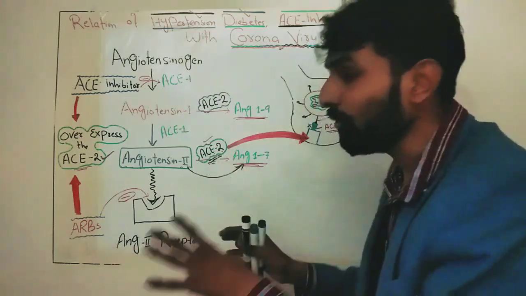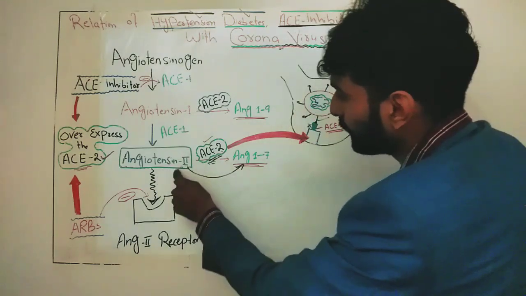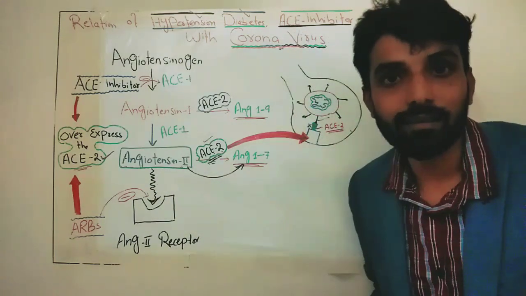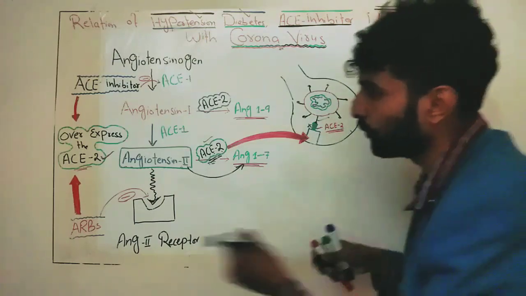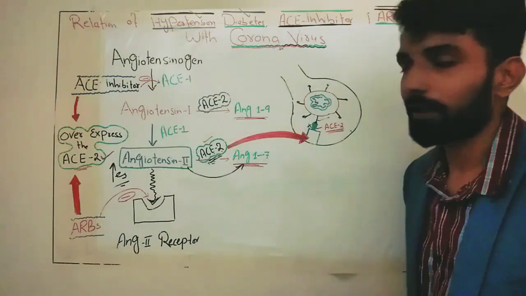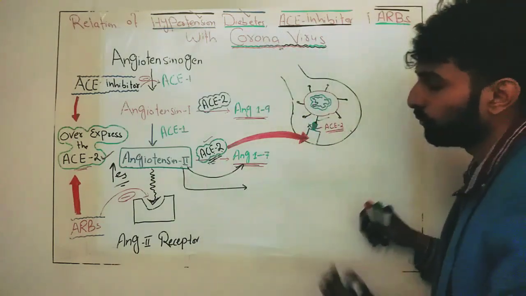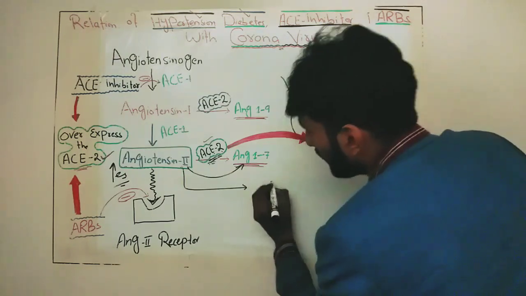If no ACE2 is free, obviously the conversion of angiotensin 2 into angiotensin 1 to 7 will decrease, and the level of angiotensin 2 starts increasing.